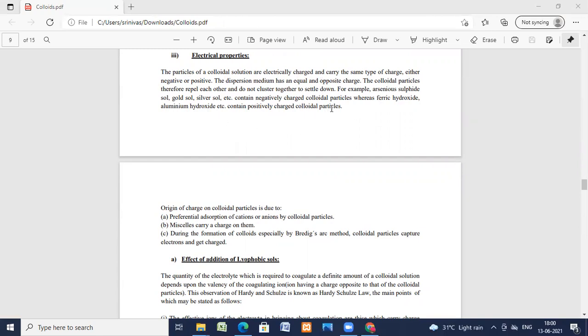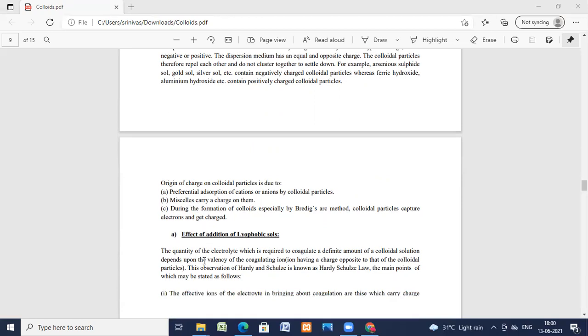They contain positively charged colloidal particles. The origin of the charge is due to the absorption of cations or anions by colloidal particles. Micelles carry a charge on them. During the formation of colloids, especially by Bredig's method, colloidal particles capture electrons and get charged.